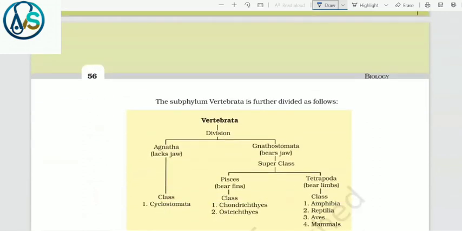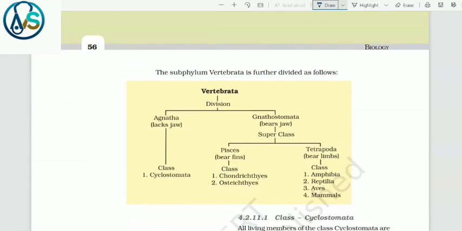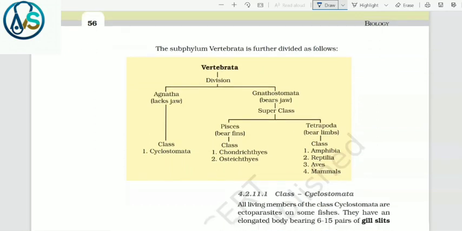The subphylum Vertebrata is further divided as follows: Vertebrata, division Agnatha and Gnathostomata. Agnatha lacks jaws and has the class Cyclostomata. Gnathostomata bears jaws and its superclasses are Pisces and Tetrapoda. Pisces bear fins and their classes are Chondrichthyes and Osteichthyes. Tetrapoda bear limbs and their classes are Amphibia, Reptilia, Aves and Mammalia.